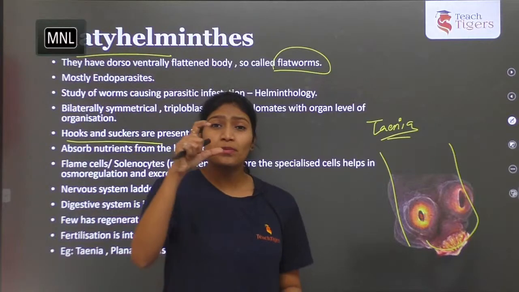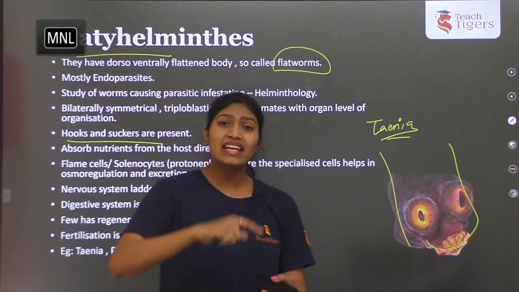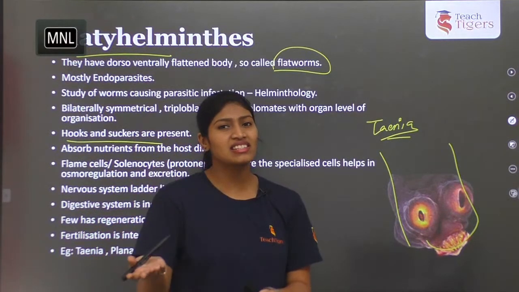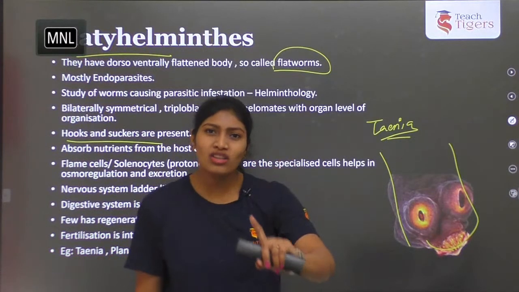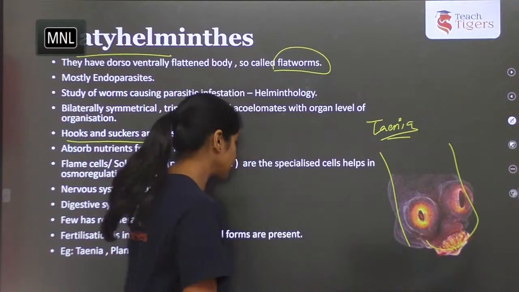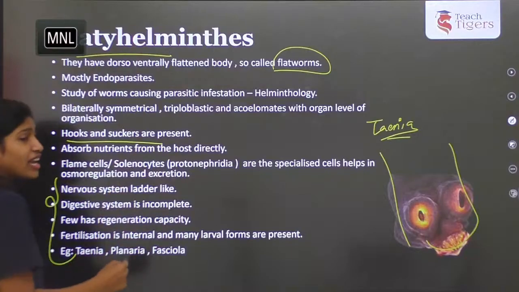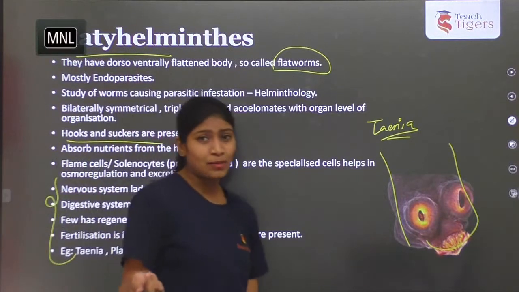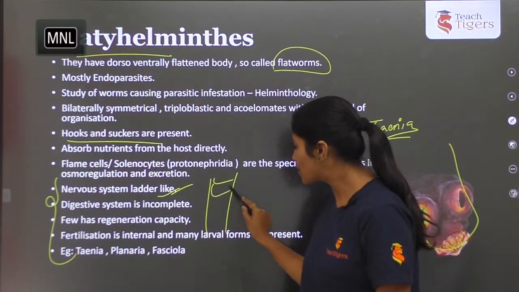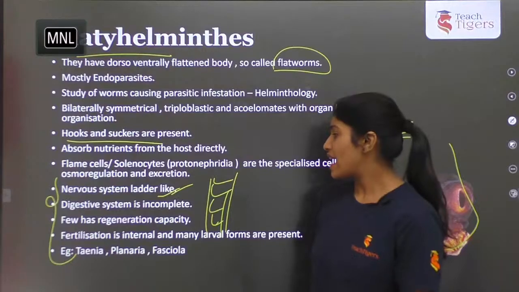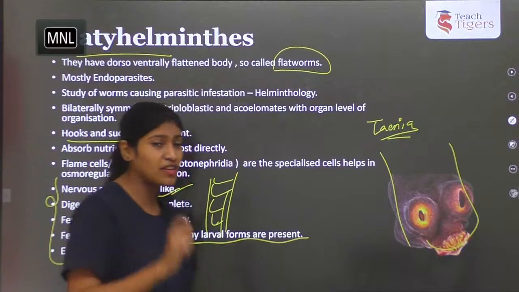And even the proglottids get detached from the body and come out in the fecal matter, and there is a chance that the life cycle of Taenia solium continues when the host pig comes and eats the fecal matter. That is how it completes its life cycle. Next, these are the systems where important bits can be asked, like the nervous system, which is ladder-like. So a ladder-like nervous system will be present. That is one more important point. And fertilization is internal and many larval forms are present. This is very, very important.